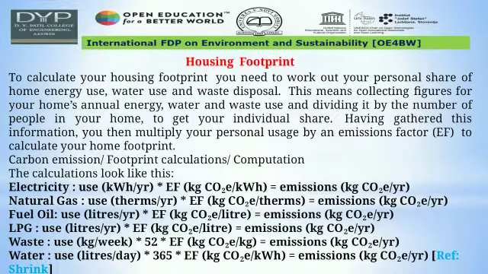Here I am explaining with the help of a carbon footprint calculator, starting with the housing footprint. To calculate your housing carbon footprint, you need to work out your personal share of home energy use, water use, and waste disposal. This means collecting figures for your annual energy, water, and waste use and dividing them by the number of people in your house to get your individual share. Having gathered this information, you then multiply your personal uses by an emission factor to calculate your home footprint.